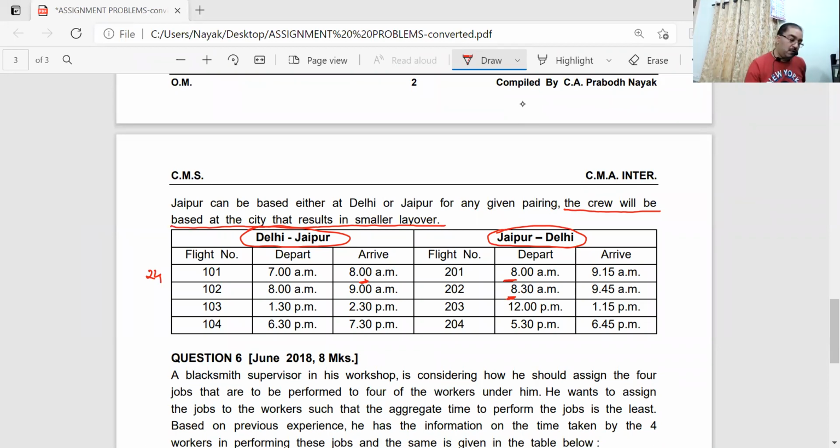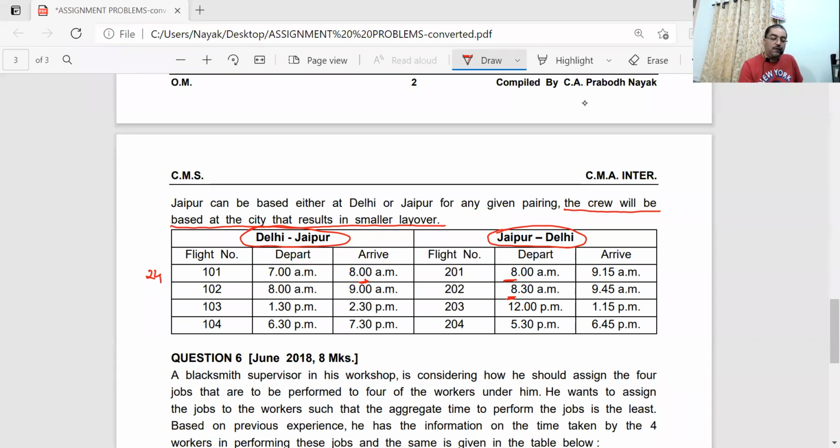Now, this is clear. Now 101. Suppose he wants to take 202 flight. How many hours will be there? I'm thinking about different combinations. 101 with 201, 101 with 202, 101 with 203, 101 with 204. All four possibilities I'm checking.